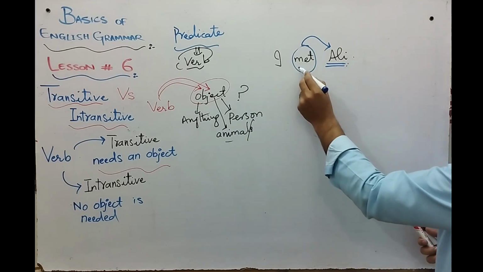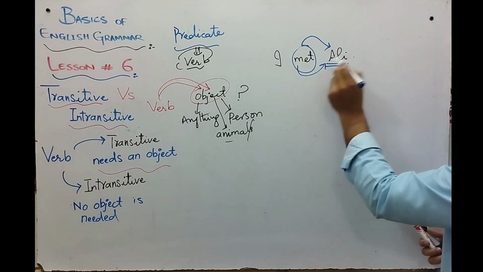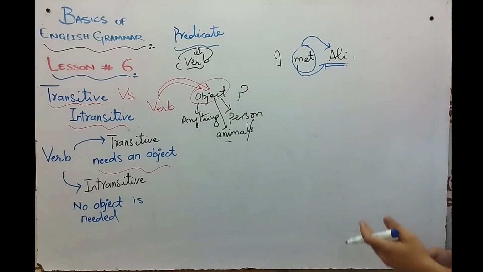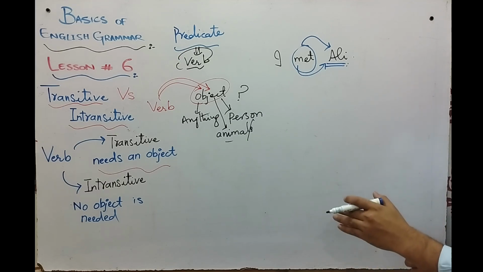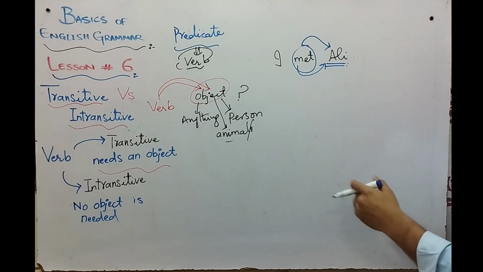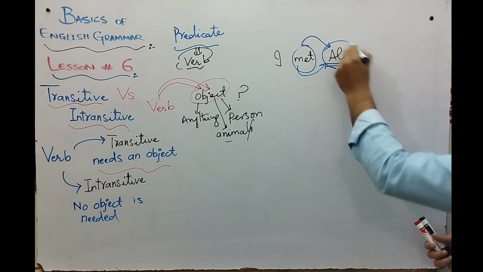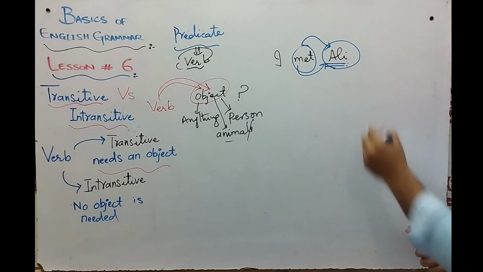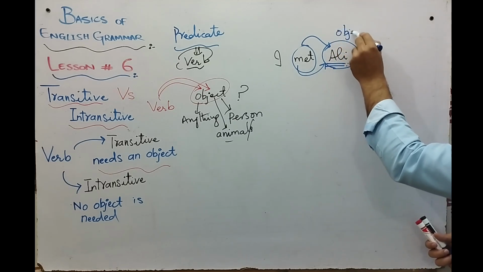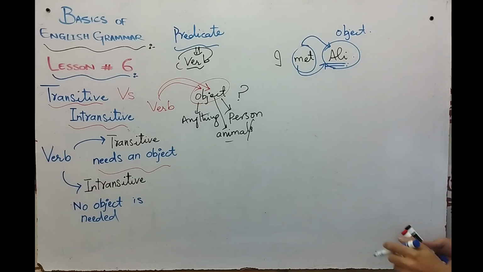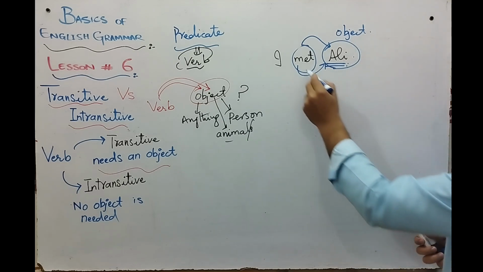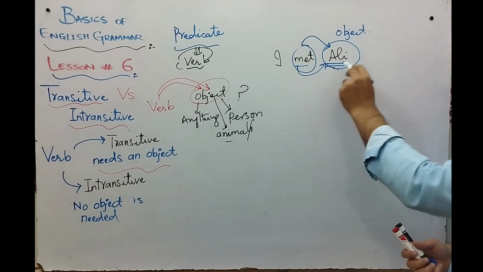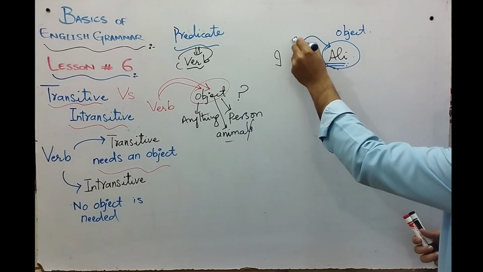So we can say any kind of verb which passes its action from itself to the other thing, that comes after it, such nouns or such pronouns are called object or objects. And a verb that needs an object to complete its meaning is called a transitive verb.